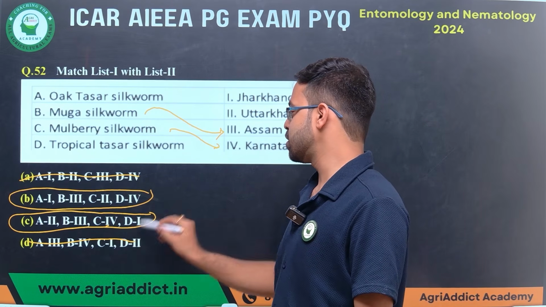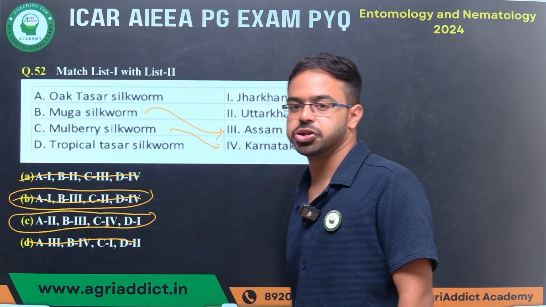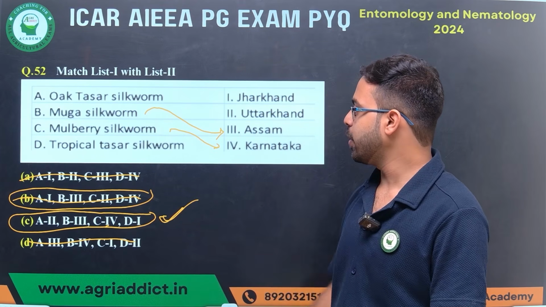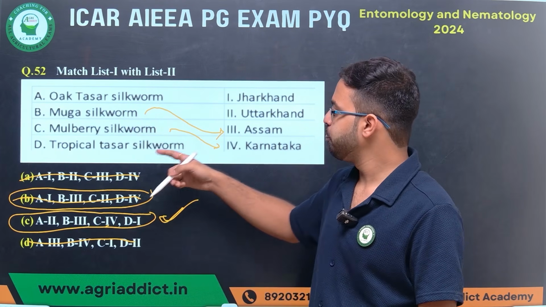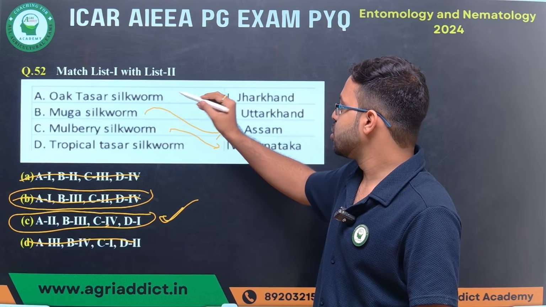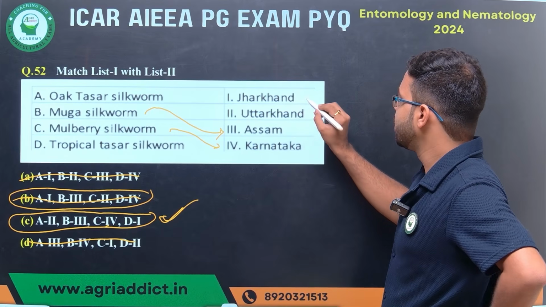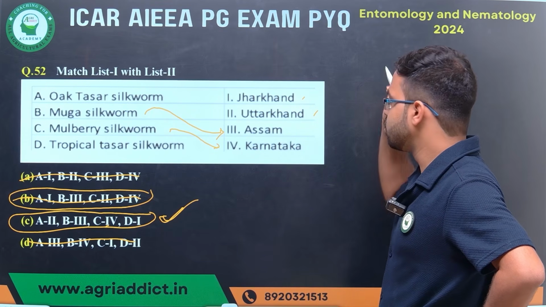Only one option is. So you can clearly omit option number B also. The correct answer will be your option number C. Okay. So we'll see other options like oak tussar silkworm and tropical tussar silkworm. So you'll find that only two states are left. One is Jharkhand, another one is Uttarakhand.